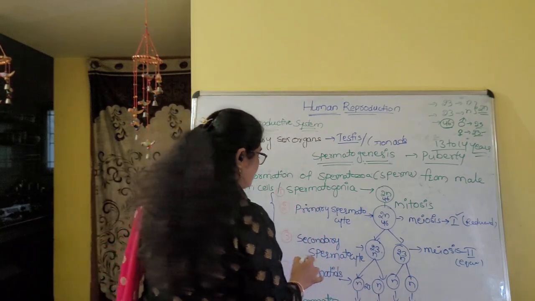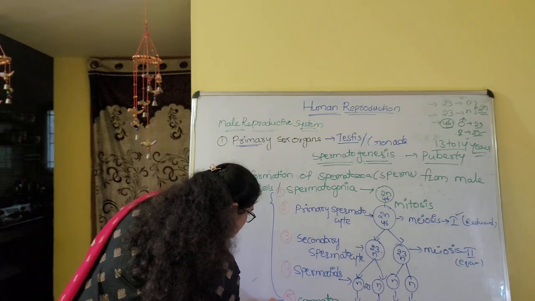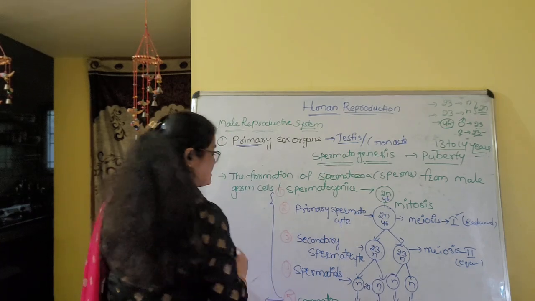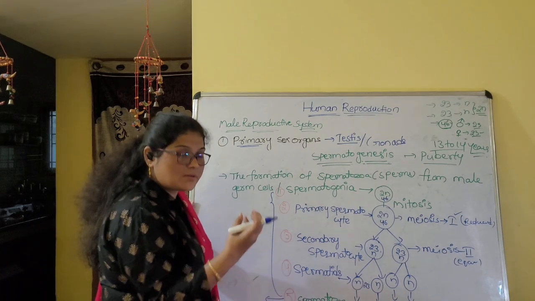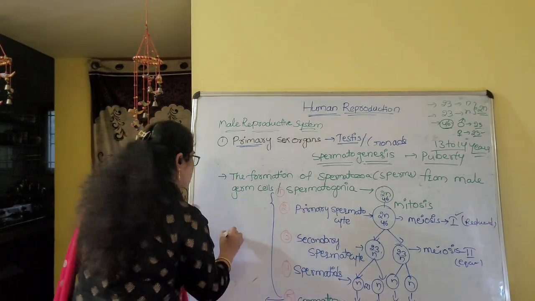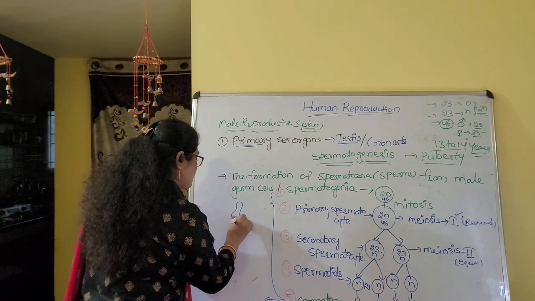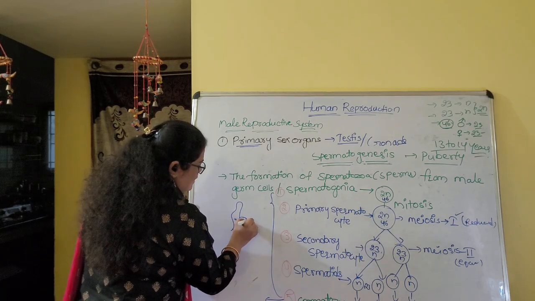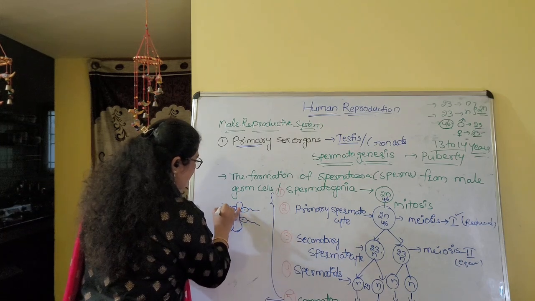So what is spermiation? Spermiation means the spermatozoa are released into the lumen. They are actually embedded in the Sertoli cell, for example. See, this is a Sertoli cell. The head part is inside and this is the tail part. All of the cells are embedded.